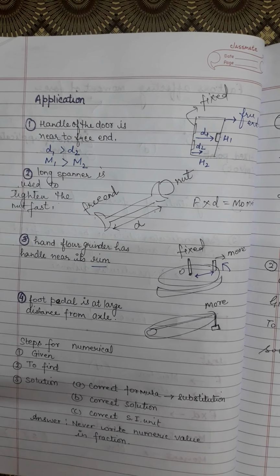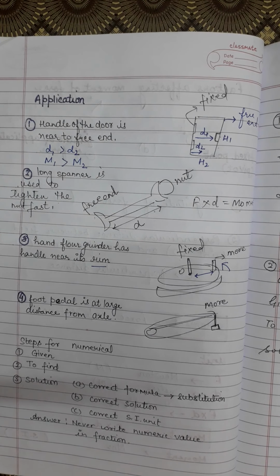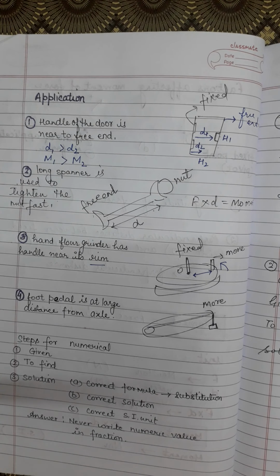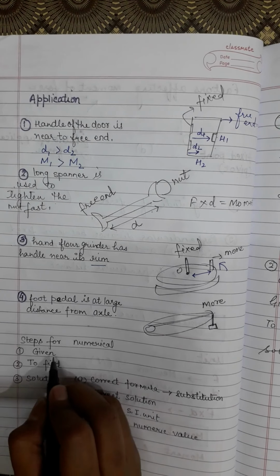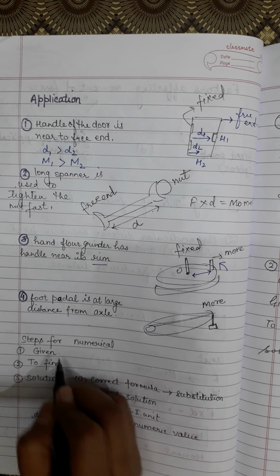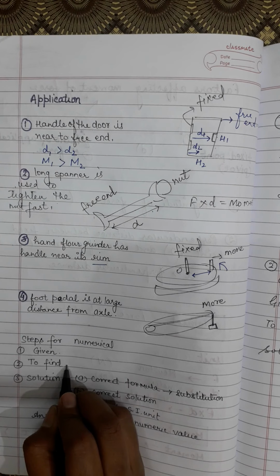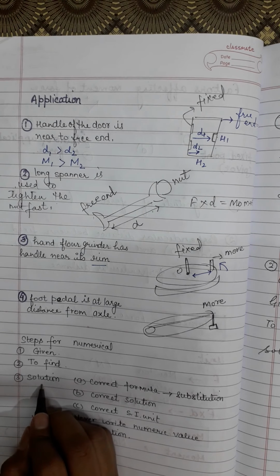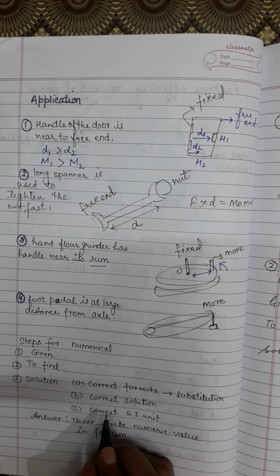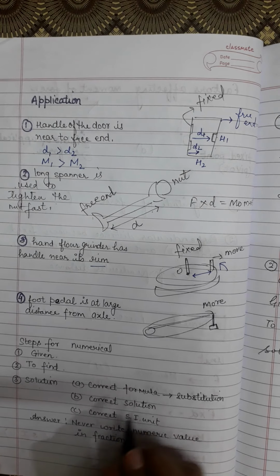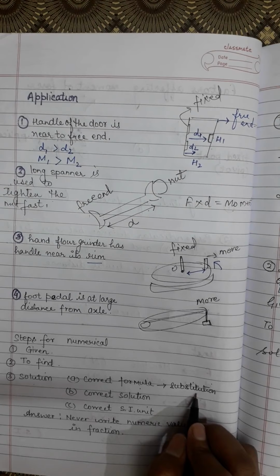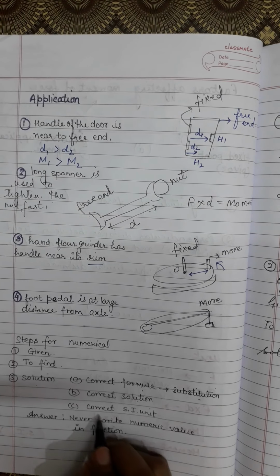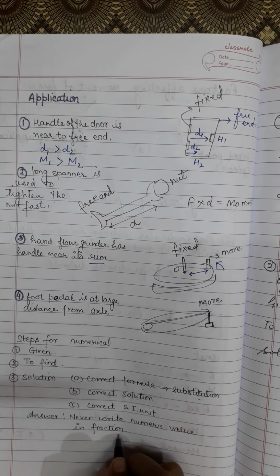So now, steps for numericals. In this chapter we will deal with so many numericals. First topic will be moment of force. So there are some basics of numericals. First basic is you have to write the given condition. Second, you have to write what you have to find in the given numerical after reading the question. Third point will be solution. Solution has some subparts. Number 1, correct formula. You should write the correct formula with correct substitution. Then correct solution, correct SI unit.